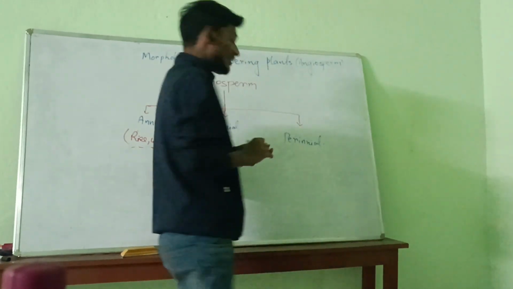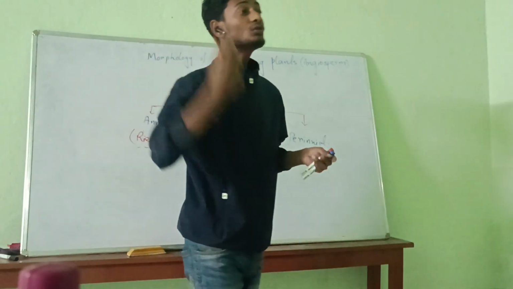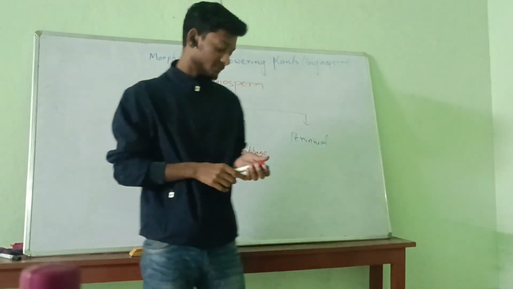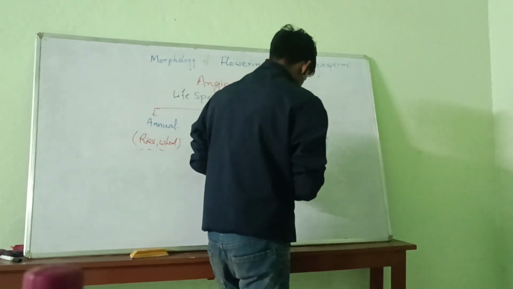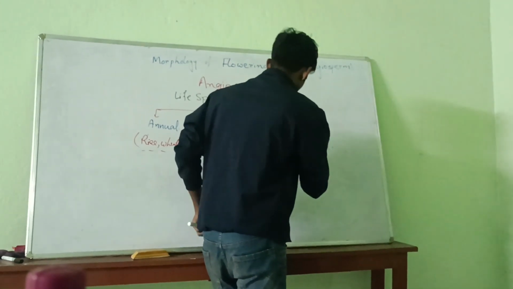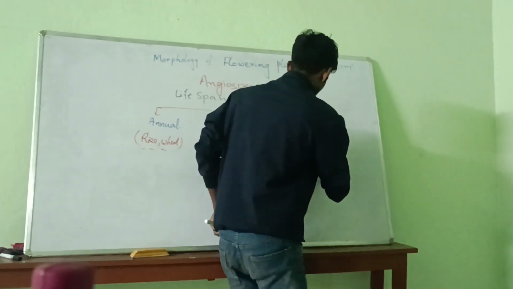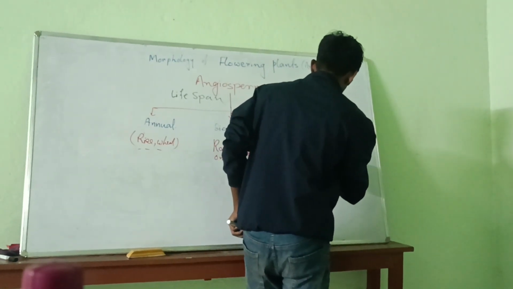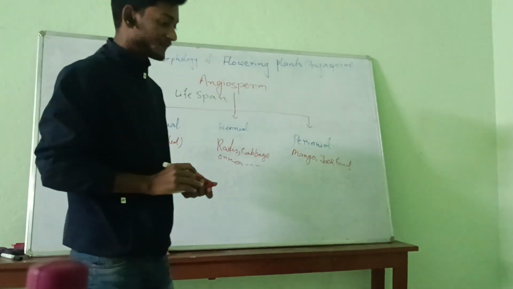perennial, which means they spend their life in more than two years. Examples are mango, jackfruit, etc.